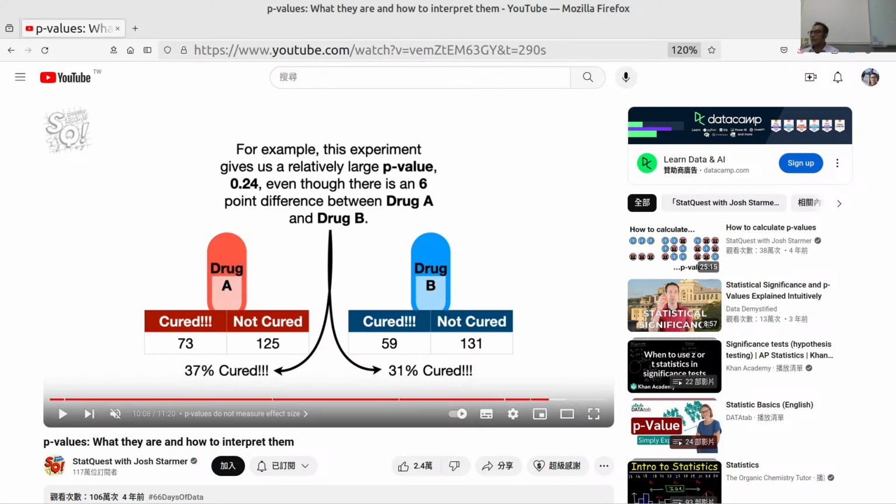So, if we calculate a p-value for this experiment, and the p-value is less than 0.05, then we will decide that drug A is different from drug B. Again, you can forget all the other concepts, but try to memorize this value: when the p-value is less than 0.05, that is the common criteria for many fields. We will decide drug A is different from drug B.